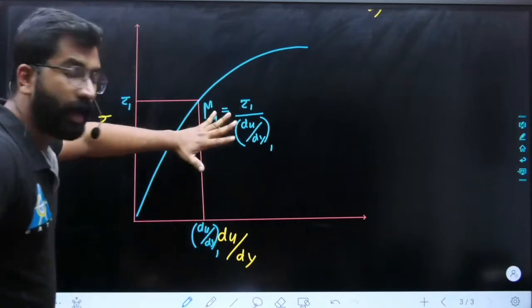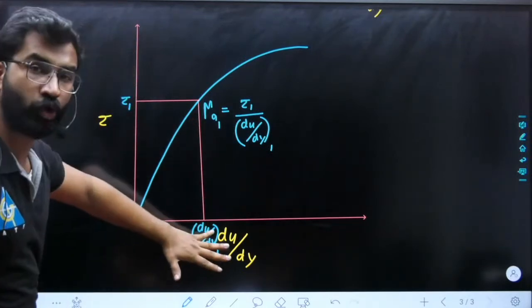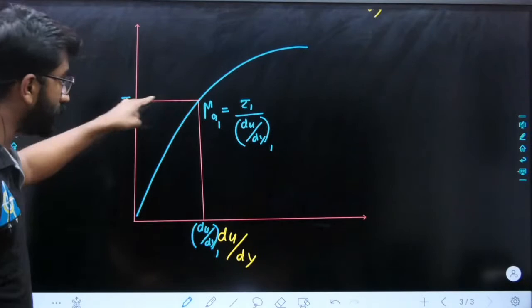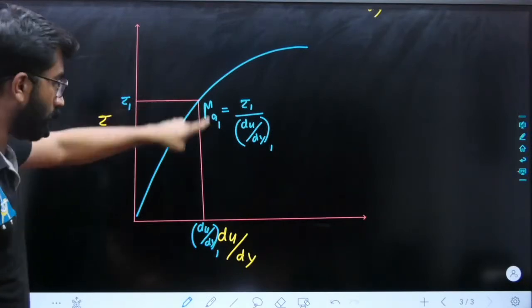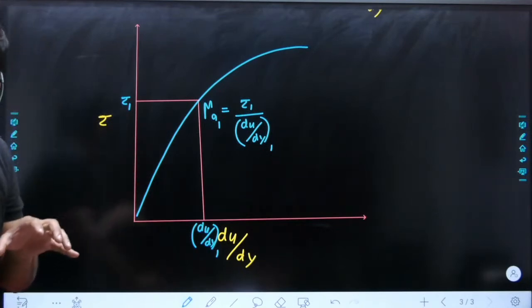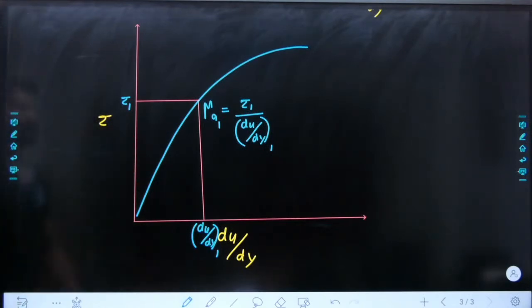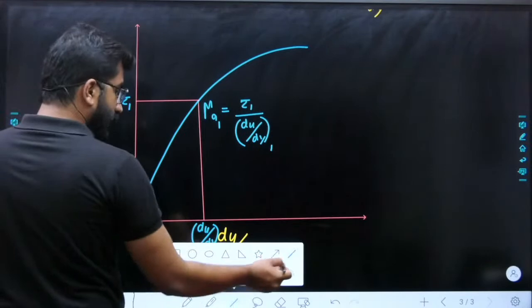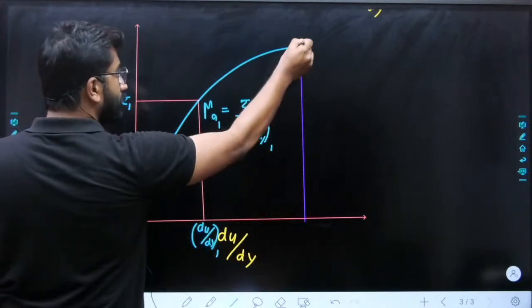Same way, आपके पास apparent viscosity और du by dy है तो ये दोनों multiply किया तो आपको ये value मिल जाएगा. Slope and this value. ठीक है? So these things you need to remember. Okay? So on any point, right? Any point you should be able to calculate.